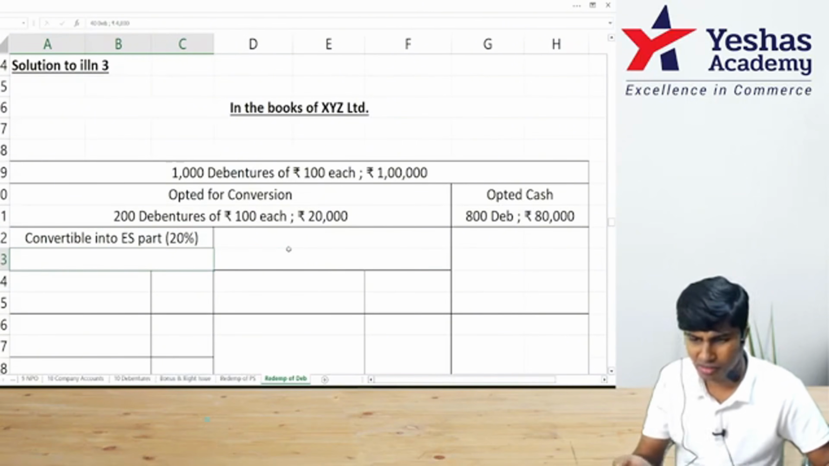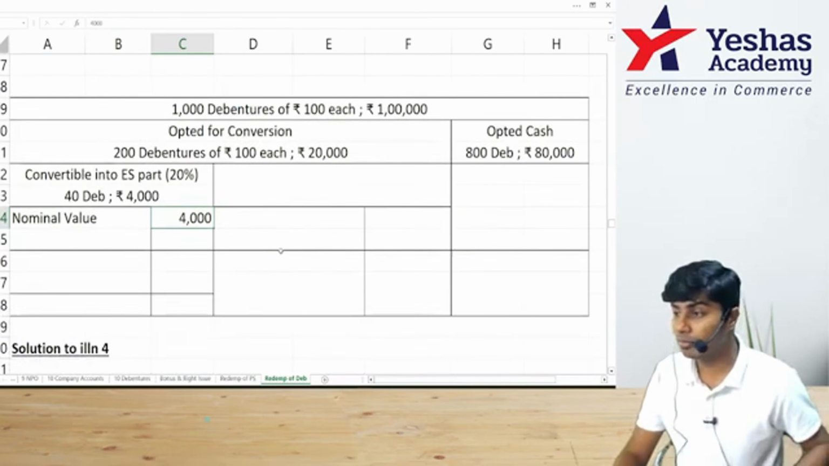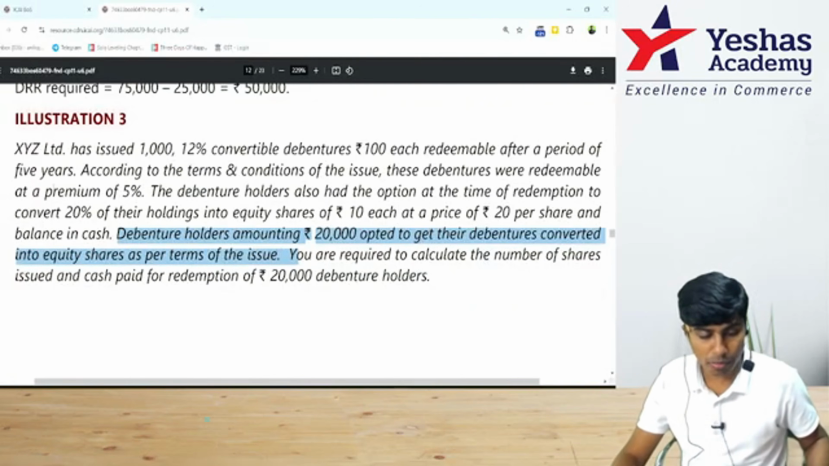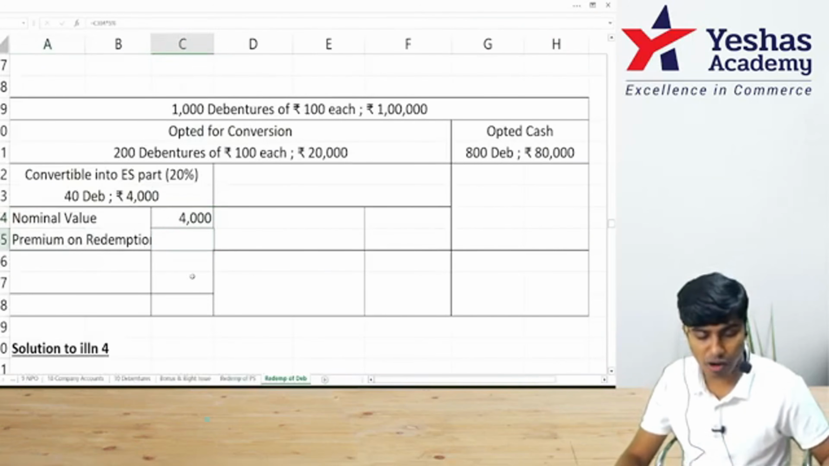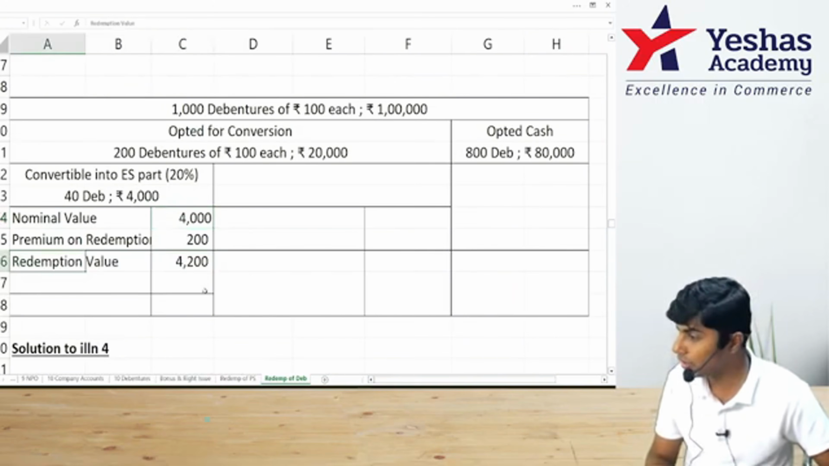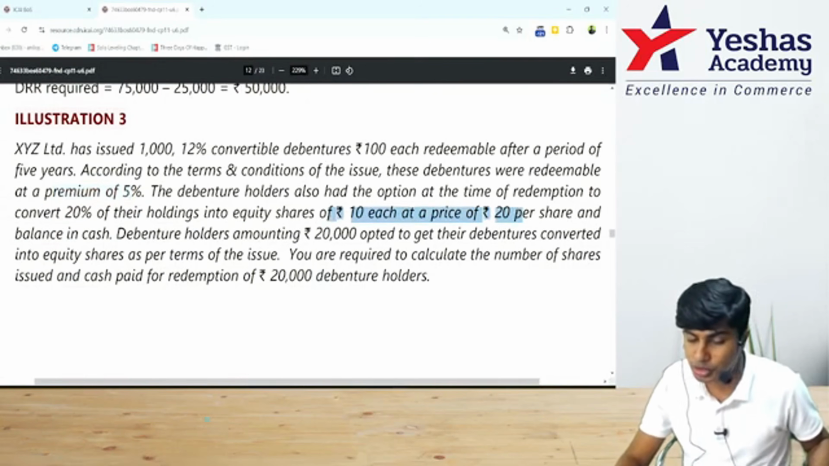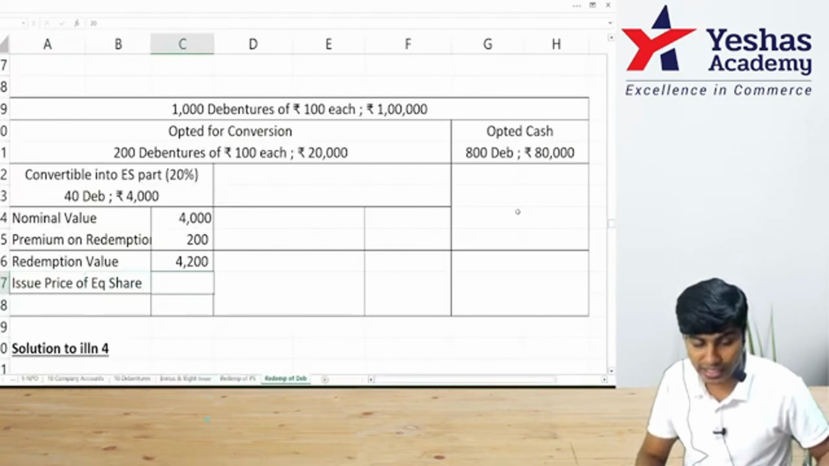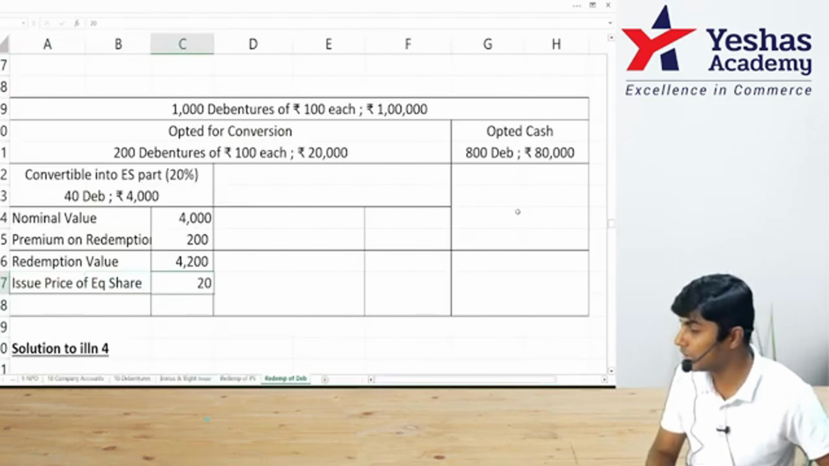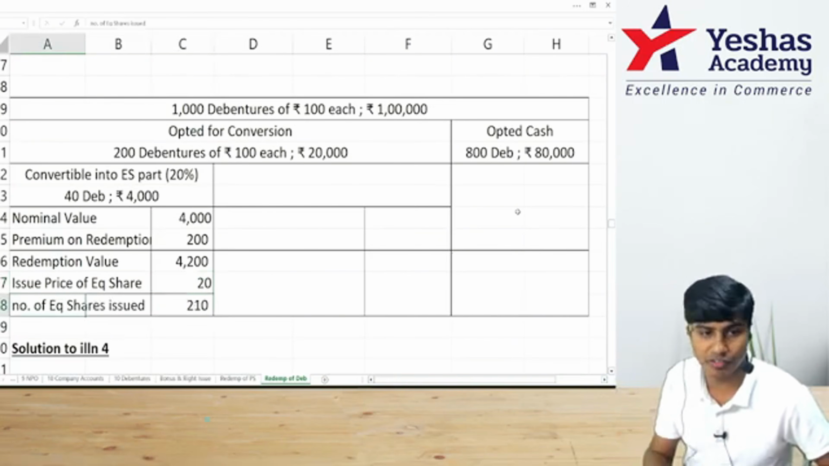200 into 20%, 40 debentures. That's nothing but 4,000 rupees. See, nominal value is 4,000. Debentures are redeemable at premium. How much premium? Premium of 5%. So add premium of 5%, which comes to 200: 4,000 into 5%, 200. So redemption value is 4,200. For this, we are going to give equity shares. Equity shares nominal value is 10, but issue price is 20. I'll take 20 here. 4,200 divided by 20, you will get 210 equity shares which are supposed to be issued to these people on conversion.